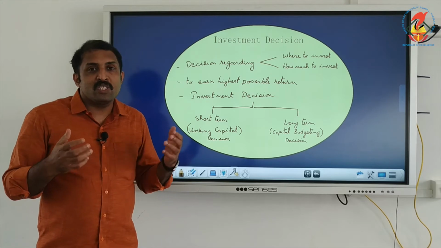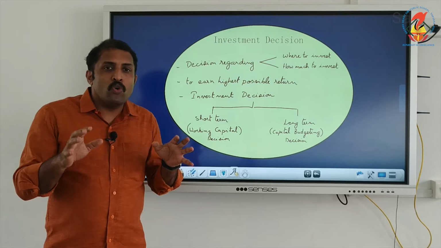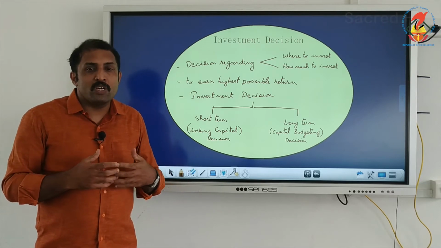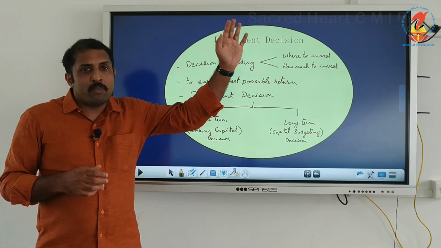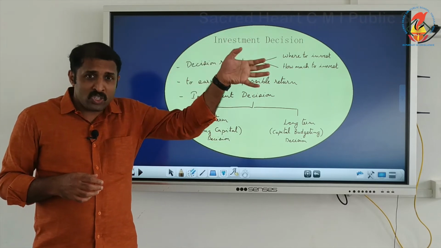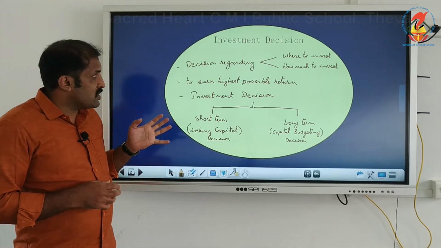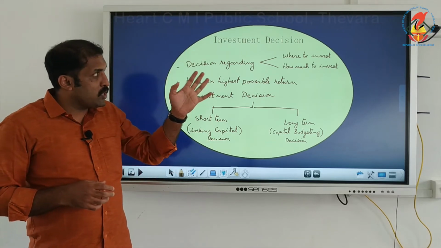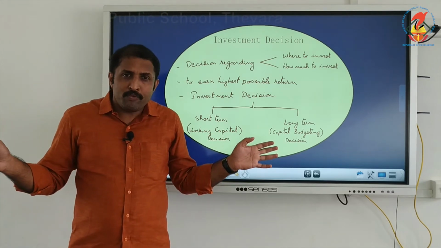The wealth maximization concept is talking about maximum return going to the investors, the shareholders. So, in order to get the maximum possible return, we are making this investment: where to invest and how much to invest. And investment decision can be of two types.